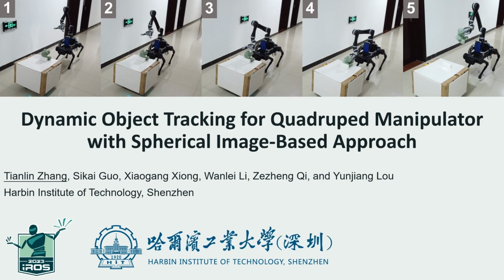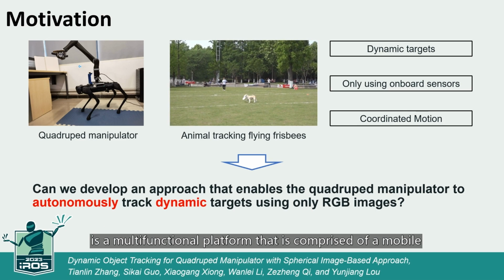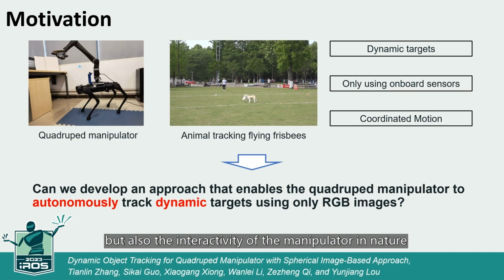In this presentation, I'll talk about our work, Dynamic Object Tracking for Quadruped Manipulator, with Spherical Image-Based Approach. The Quadruped Manipulator is a multifunctional platform that is comprised of a mobile quadruped and a manipulator. It has not only the agility of the quadruped, but also the interactivity of the manipulator.